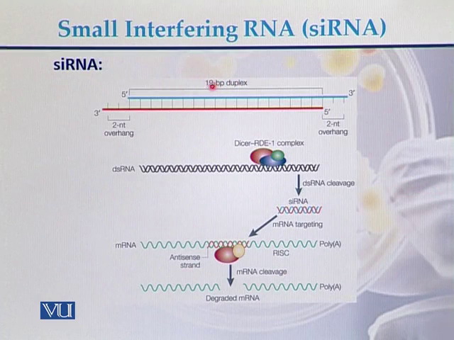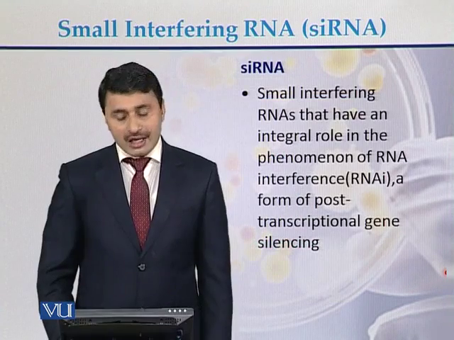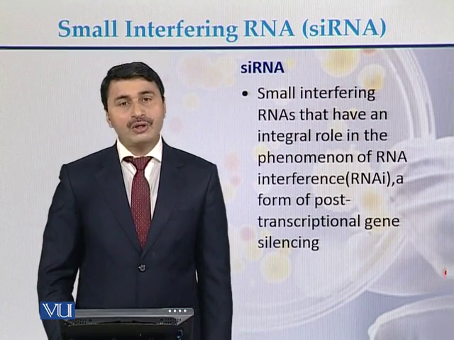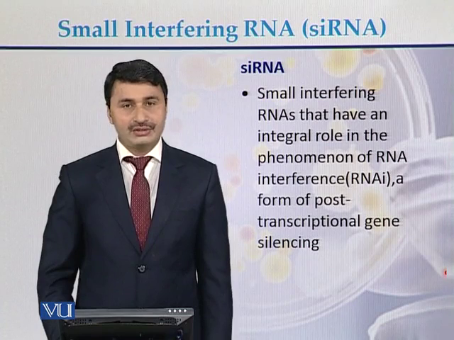An siRNA molecule is usually somewhere between 19 to 21 base pairs long, and there are two nucleotides overhanging on both sides. This double-stranded molecule attaches to the messenger RNA. Once it attaches to the messenger RNA, usually it degrades the messenger RNA so that there will be no expression of the genes. Small interfering RNA has an integral role in the phenomenon of RNA interference.